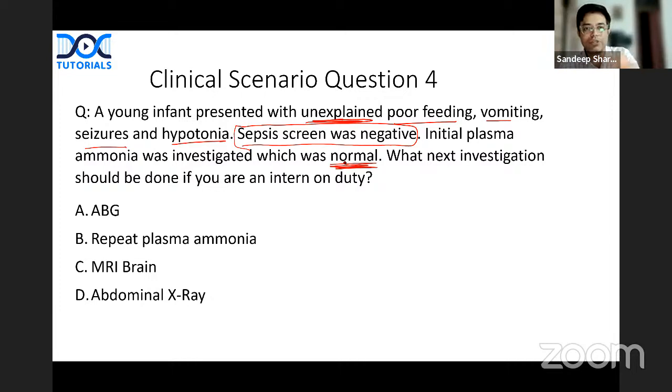Now you are an intern on duty, and you have to order an investigation. What will you do? If you call your senior resident on duty or your senior JR on duty as an intern or post-intern, they rebuke you. You will know with experience. And many of the senior JRs and SRs are useless anyway. They will just switch off their phone, go to the duty room and sleep. Now you cannot, you have to be responsible. What test will you order? What test will you order?